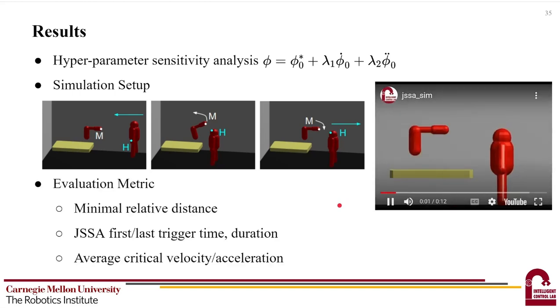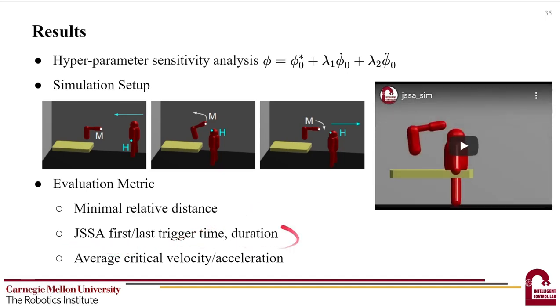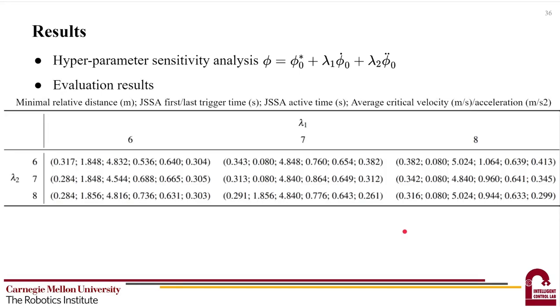We evaluate the performance of GSSA in terms of 6 metrics. The first one is the minimal relative distance between the human and robot, which is directly related to the safety criteria. The second one is the first and last trigger time of GSSA, and we compute the duration of GSSA active time. Finally, we compute the average critical velocity and acceleration between the human and robot to see whether the interaction is smooth. We summarize our results in the following table. We test 3 choices of lambda 1 and lambda 2 respectively, resulting in 9 parameter settings. We report all 6 metrics in the parentheses.